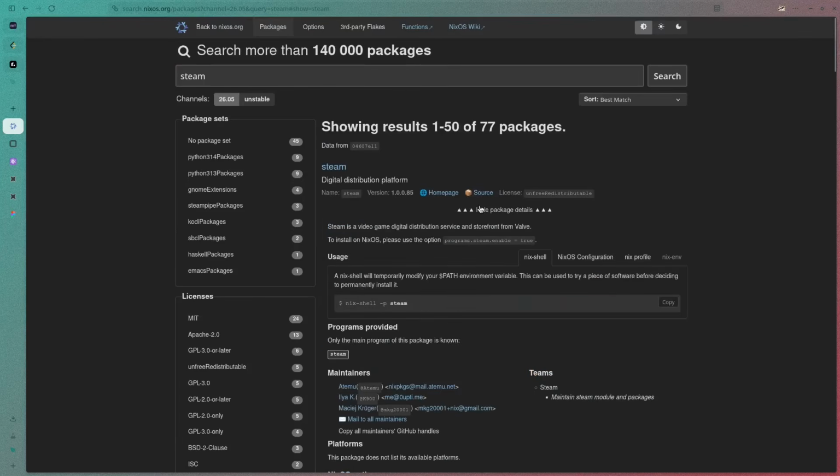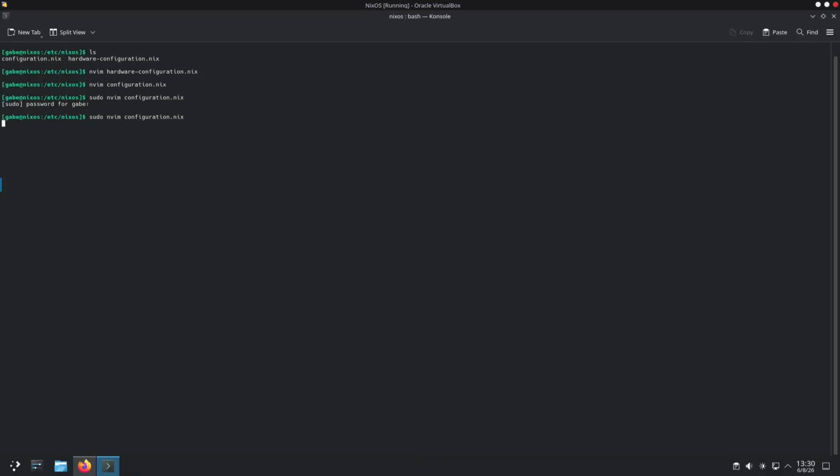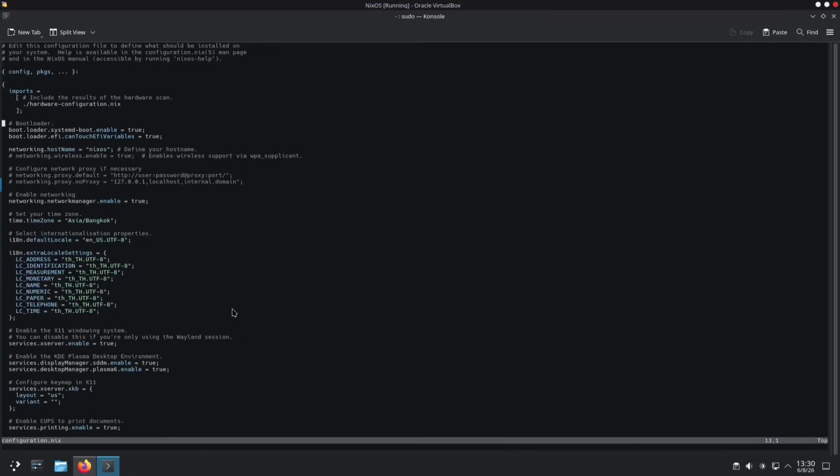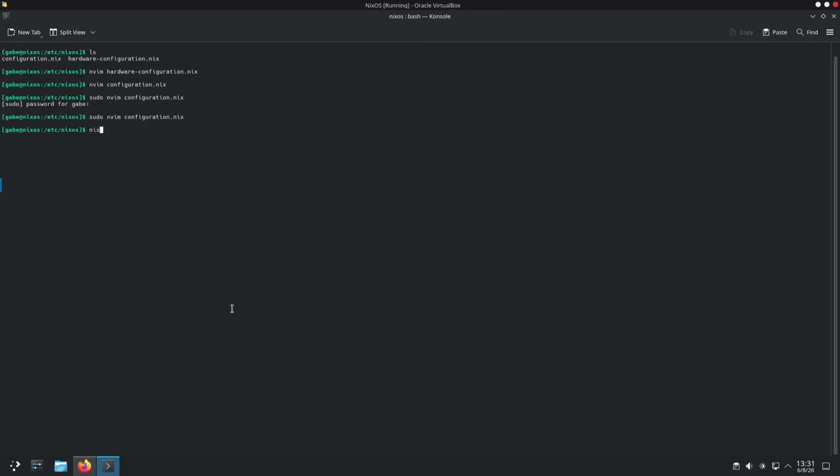I get why people like this. I get why people get behind this. To install something, all we gotta do, for services, is just type services.xserver, for example, enable, and that's it. nix search wget.